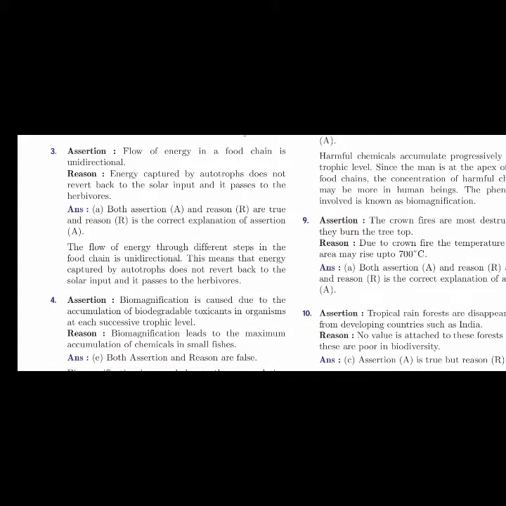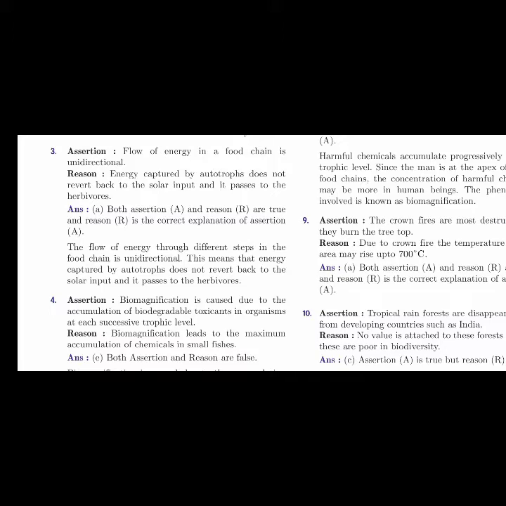So next assertion, what is that? Flow of energy in a food chain is unidirectional. So reason, what is the reason? Energy captured by autotrophs does not revert back to the solar input and it passes to herbivores. Okay, both assertion and reason are true and reason R is a correct explanation of assertion A. So the flow of energy through different steps in the food chain is unidirectional. This means that energy captured by autotrophs does not revert back to the solar input and it passes to herbivores.